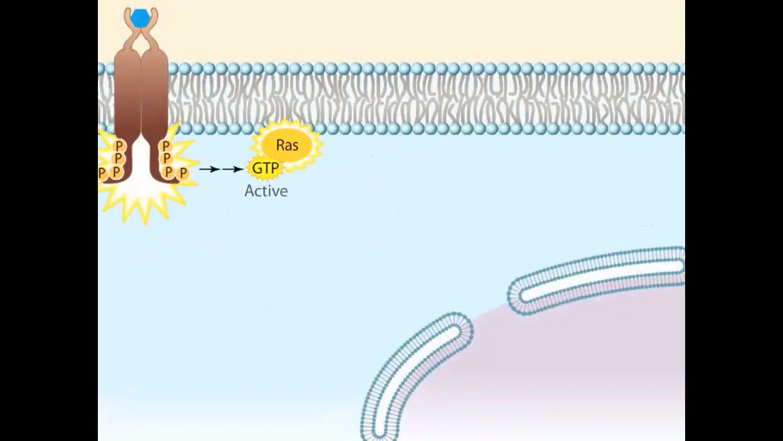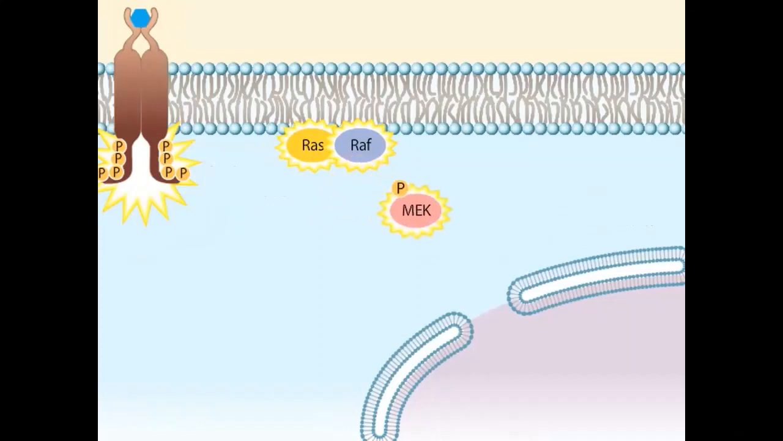Let's return to the normal form of Ras. After it becomes activated, it activates a protein kinase called RAF. RAF is the first in a series of protein kinases that become sequentially activated. The protein kinase cascade continues when RAF phosphorylates and thereby activates MEK. MEK now phosphorylates and activates a protein kinase called MAP kinase.